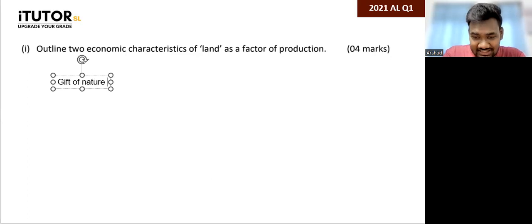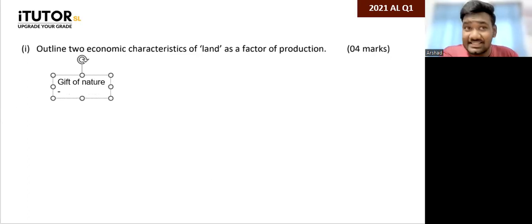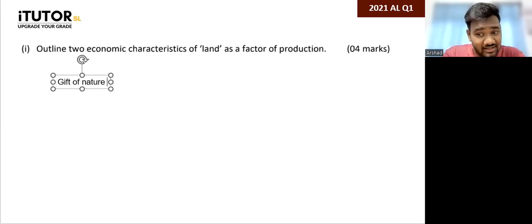You can say land is a natural resource and is a gift by nature, which is not produced through human intervention. That is more than enough. Then factor mobility, no, it's immobile, right?